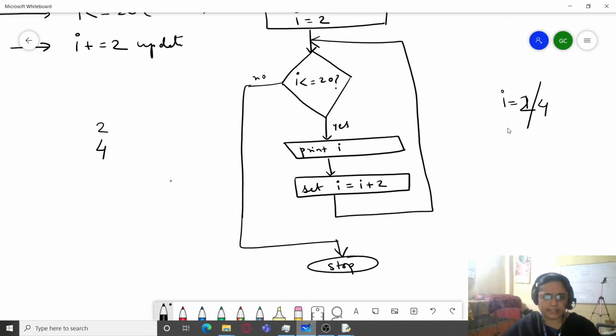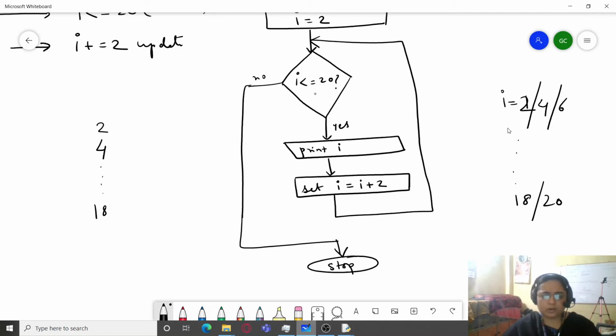Yes, print it. Increment it by 2 again to 6, and this will continue till the last value, that is 18. Suppose now the value is 18. Is 18 less than equal to 20? Answer is yes. So print 18, increment its value, it becomes 20 now.